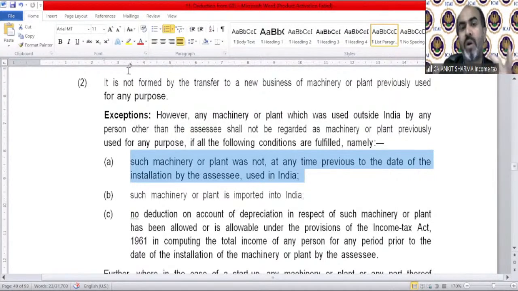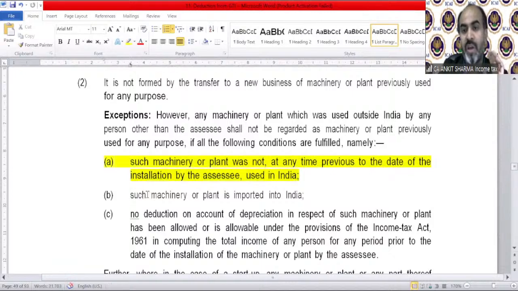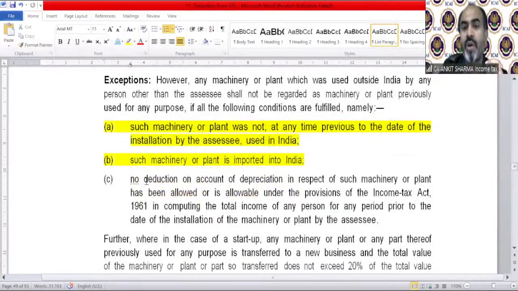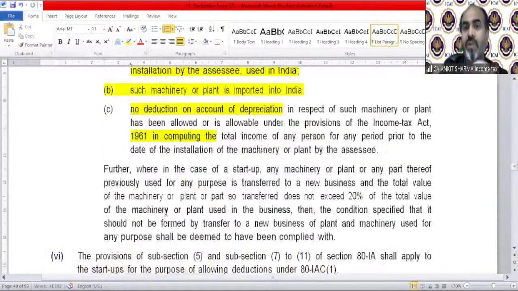It can be used outside India. Such machinery or plant is imported into India. It should be imported by fair means into India, and no reduction of depreciation should be allowed on such plant and machinery as per the Indian Income Tax Act 1961. So if all these three conditions are fulfilled, then these machines will be treated as new.